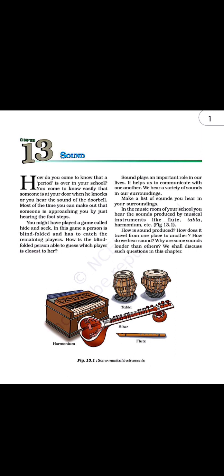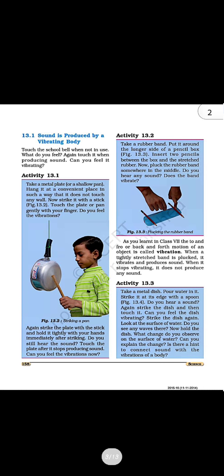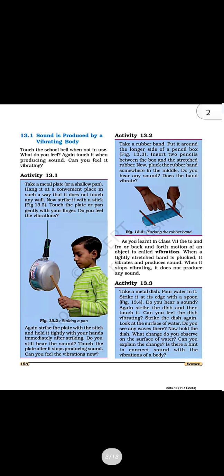Let us take an example. If your mother is calling you by your name, you understand with your ears that someone is calling you, and you are able to hear the words uttered by your mother. So this sound is traveling from your mother's mouth to your ears. That means sound also travels, and it also needs a medium, just as we need a medium to travel when we are walking. Sound can travel in a solid, in a liquid or in a gas also.